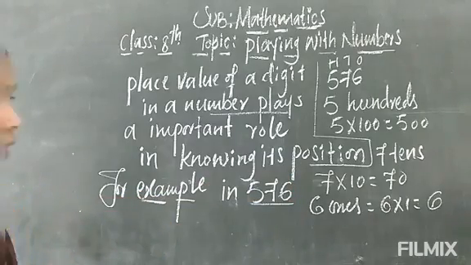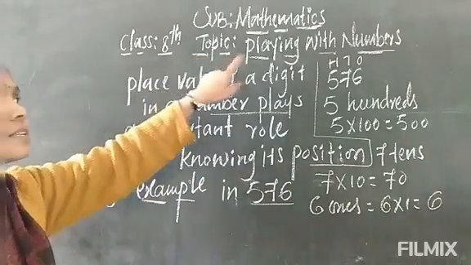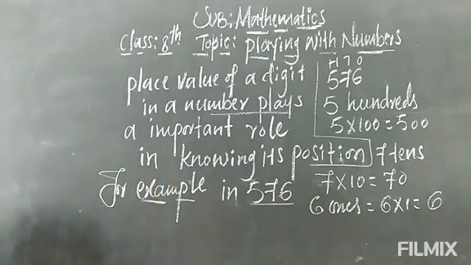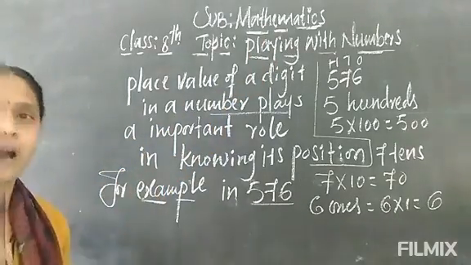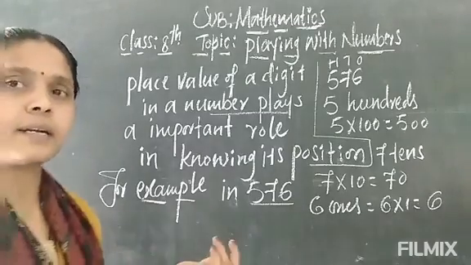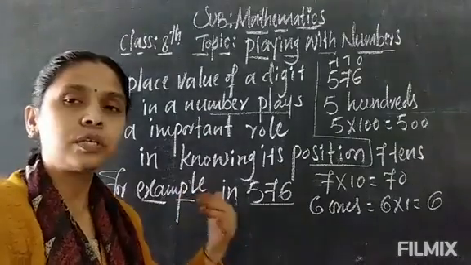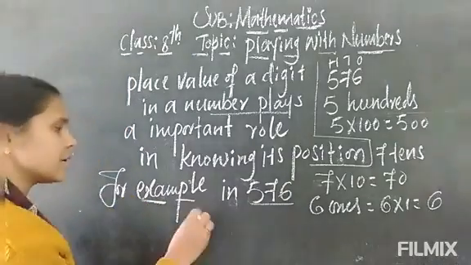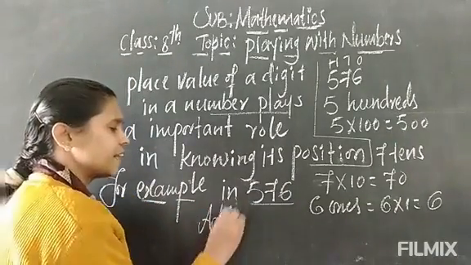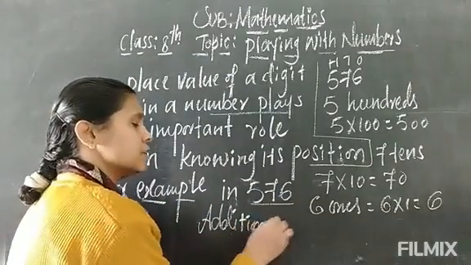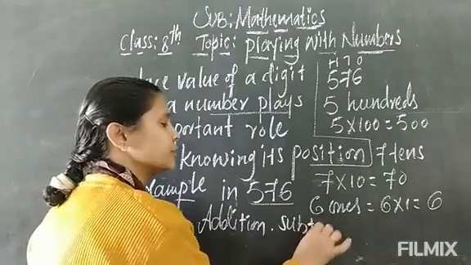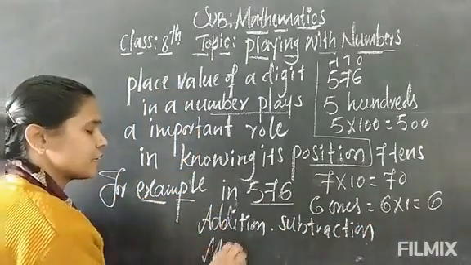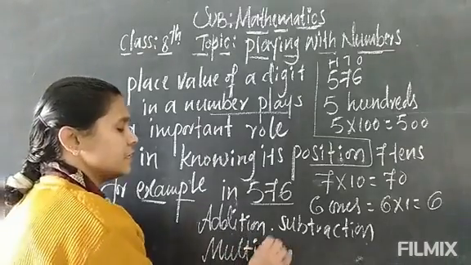So now in this chapter, playing with numbers, we will find the number against each alphabet. By taking different alphabets, we see how the numbers should be placed by using the fundamental operations: addition, subtraction, multiplication and division.